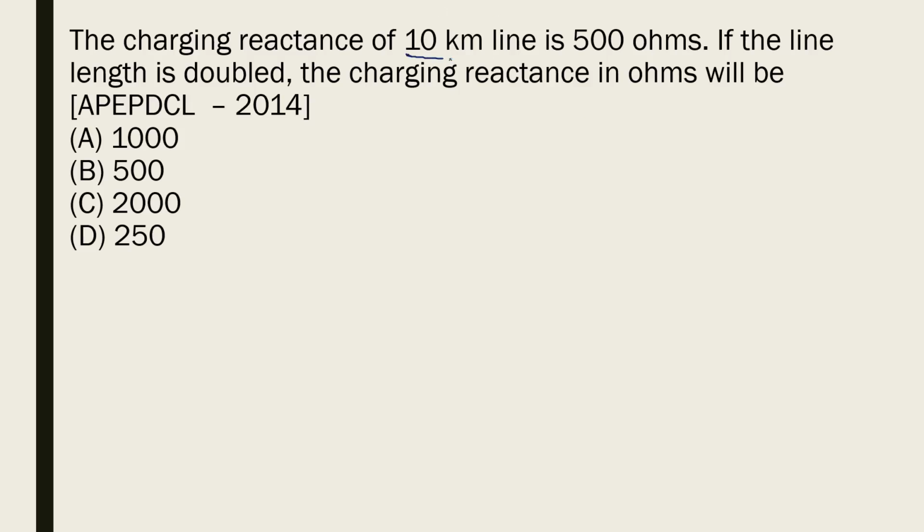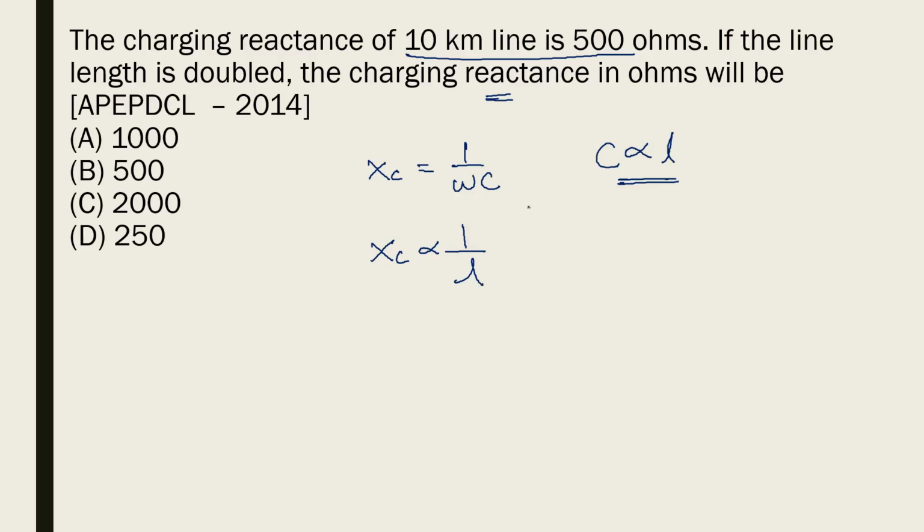The charging reactance of a 10-kilometer line is 500 ohms. If the length is doubled, then the charging reactance in ohms will be? Charging reactance is nothing but capacitive reactance. So capacitive reactance is inversely proportional to the length of the line. Why? Because the value of capacitance is directly proportional to the length of the line. Capacitive reactance is 1 by omega C. That means capacitive reactance will be 1 by L, inversely proportional to the length of the line.